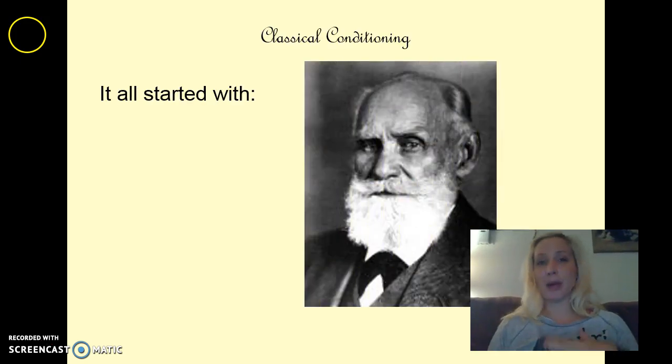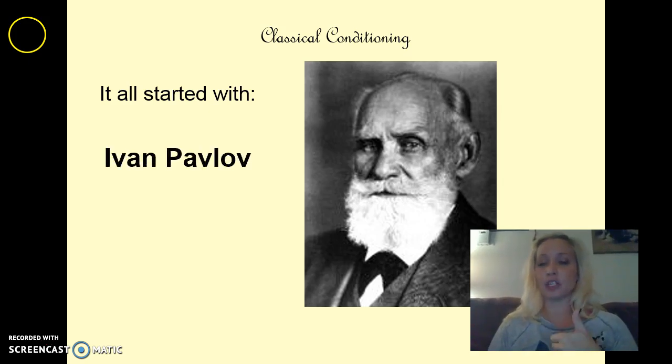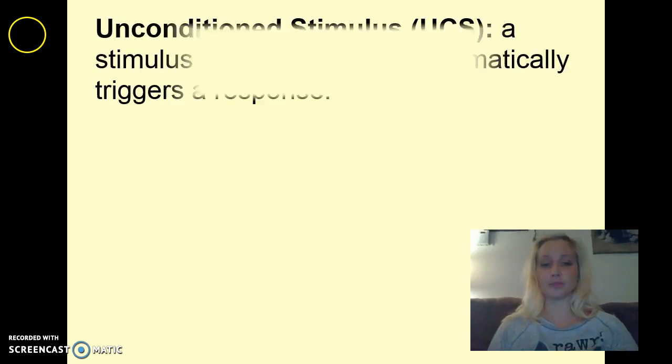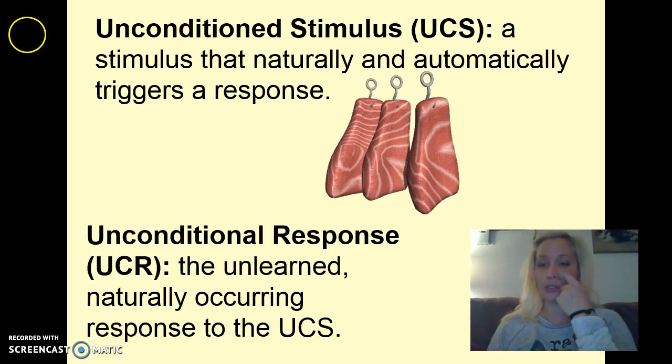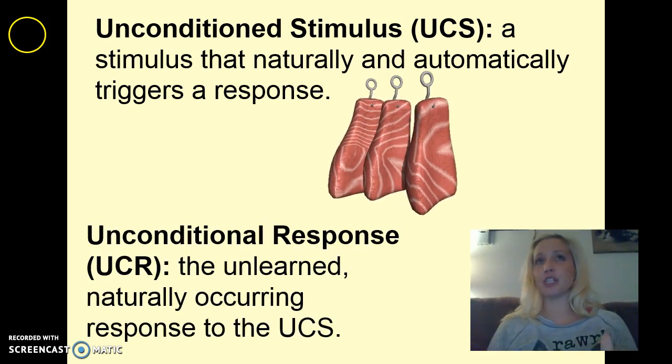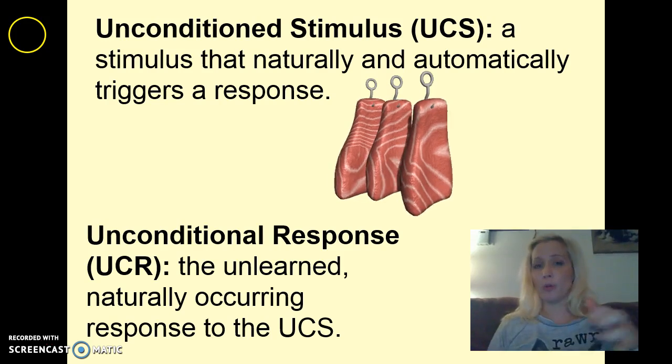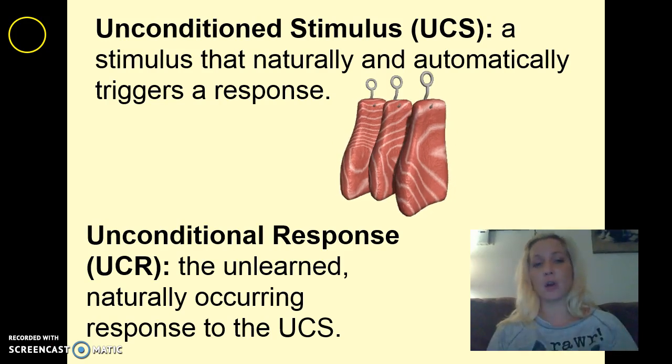We know it all started with Pavlov. Remember, Ivan Pavlov. There was a video clip in the PowerPoint I originally uploaded for this chapter if you forget about him. But when you think of classical conditioning, you have to think of Ivan Pavlov. The biggest thing you want to make sure of, I know there are a lot of applications in chapter 6, is determining the unconditioned stimulus, unconditioned response, conditioned stimulus, and conditioned response. So do be sure you go back and review those examples. There are plenty of them in your packet, and you can find a lot online as well.